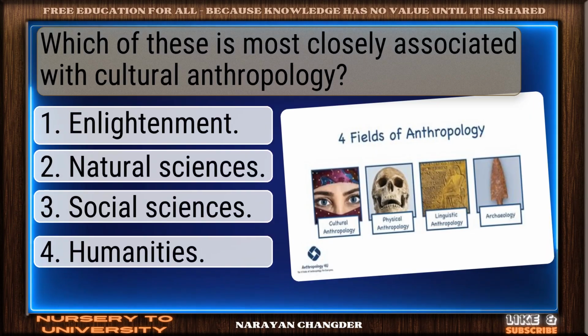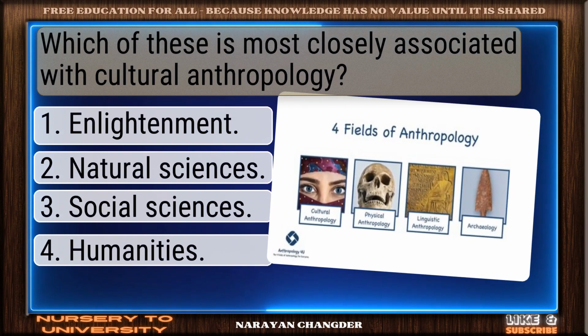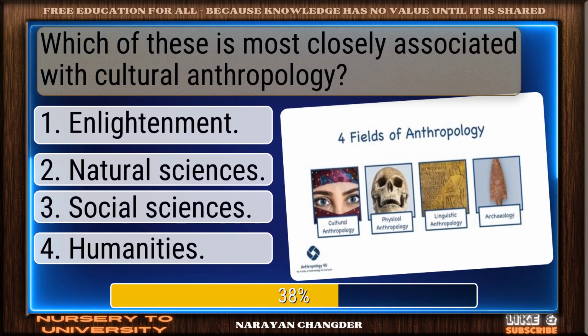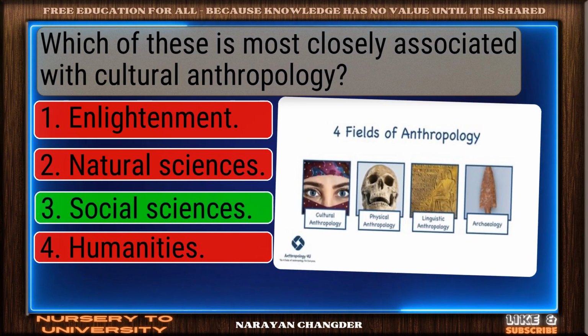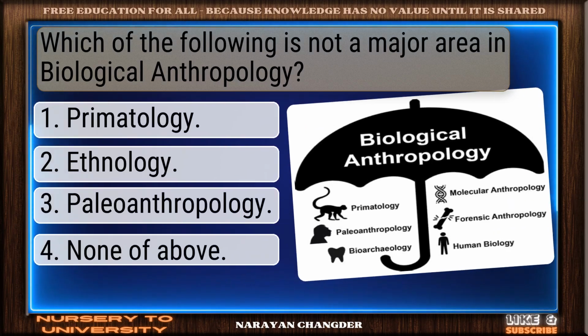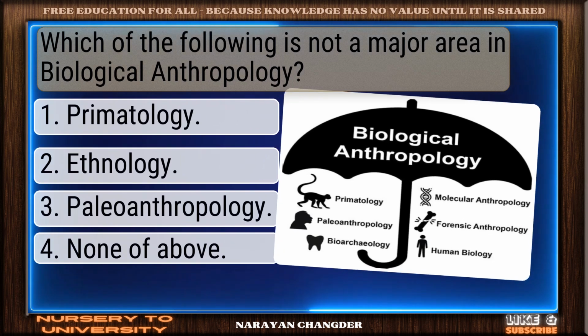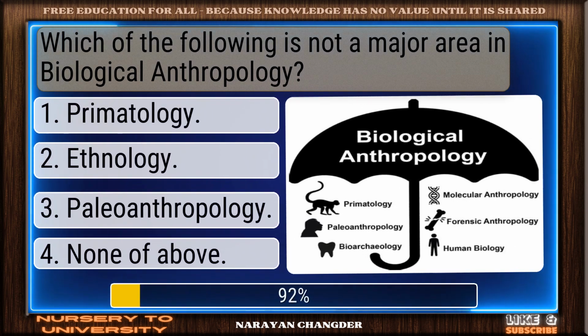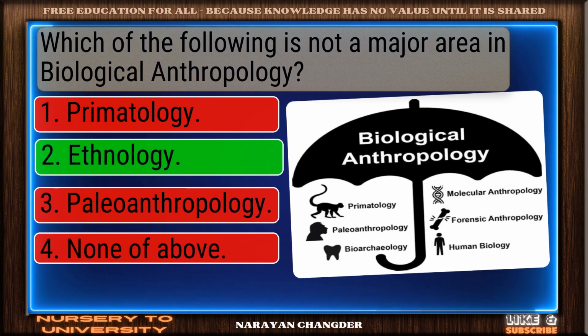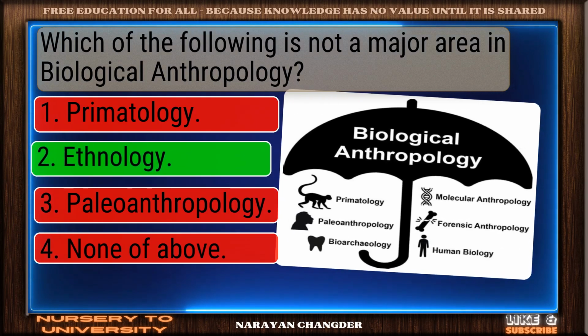Which of these is most closely associated with cultural anthropology? Right again. Social sciences is a valid answer. Which of the following is not a major area in biological anthropology? Well done. Ethnology is the right choice.